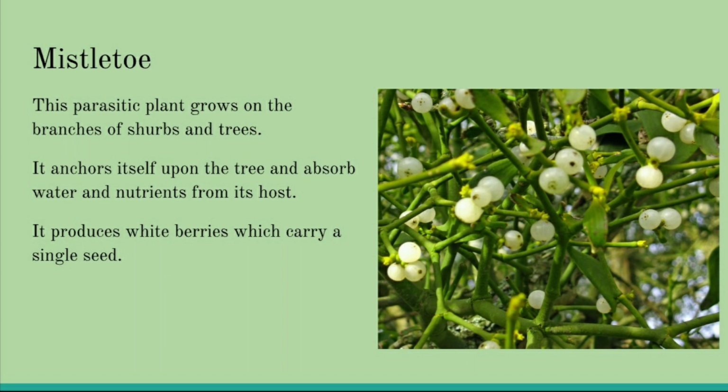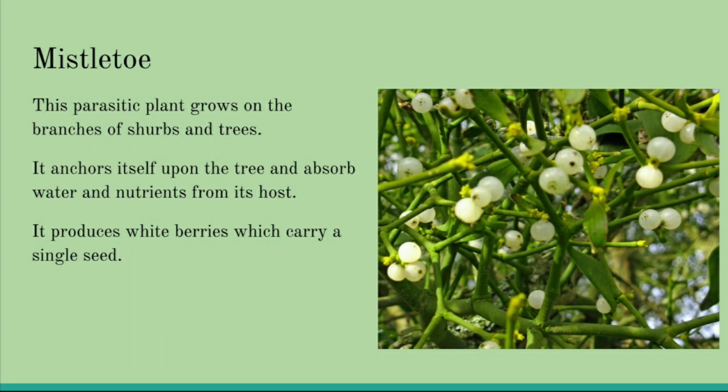Children, what is the meaning of parasitic? Parasitic means a worm. So this is basically a worm-like plant which grows on the branches of small trees. Okay, shrubs are actually woody plants that are smaller than trees. So we can say that this plant grows on the branches of the shrubs and the trees, and it anchors itself upon the tree and absorbs water and nutrients from its host.